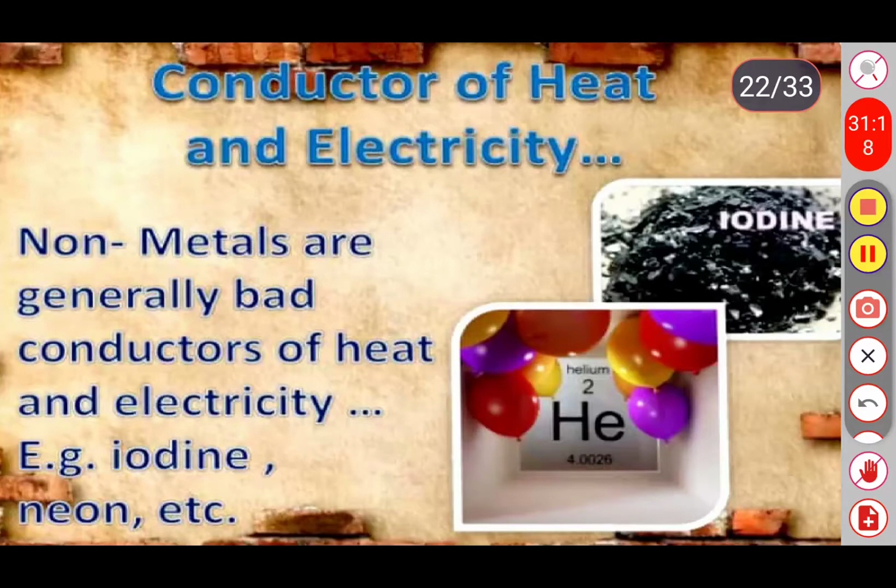In the next chapter, carbon and its compounds, we are going to discuss graphite, diamond and Buckminster fullerenes. These are the three main important concepts in that chapter. Graphite is a non-metal, an allotrope of carbon. It is a good conductor of electricity and is one of the exception cases in non-metals. Other than this element, most non-metals are generally bad conductors of heat and electricity, for example iodine and neon.